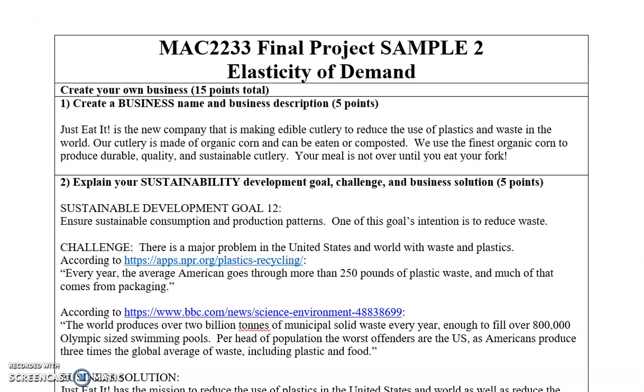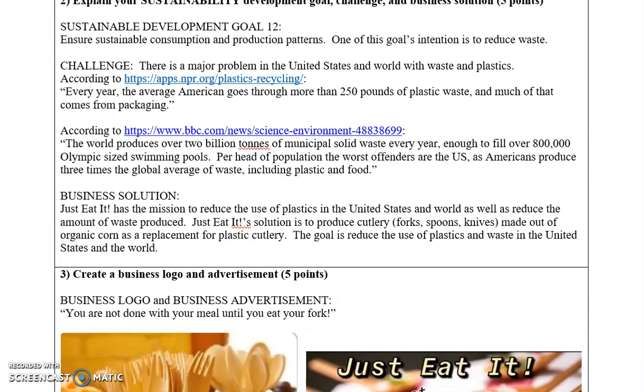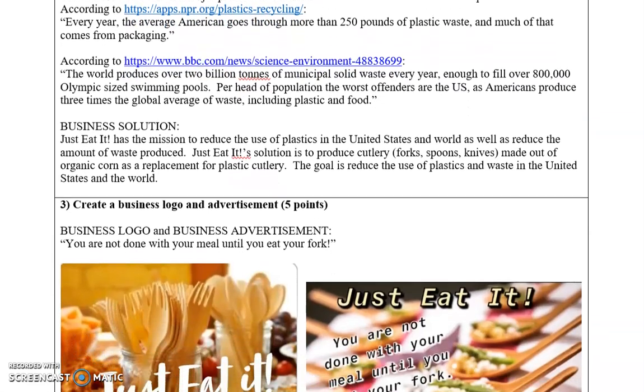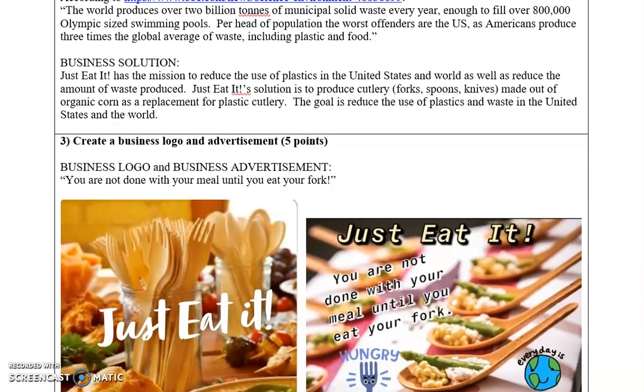that comes from packaging. According to BBC News, the world produces over 2 billion tons of municipal solid waste every year, enough to fill over 800,000 Olympic-sized swimming pools. Per head of population, the worst offenders are the U.S., as Americans produce 3 times the global average of waste, including plastic and food. Just Eat It has a mission to reduce the use of plastics in the United States and world, as well as reduce the amount of waste produced.